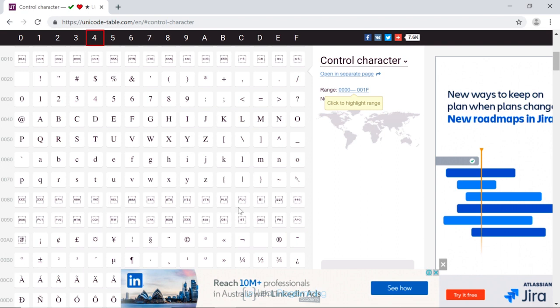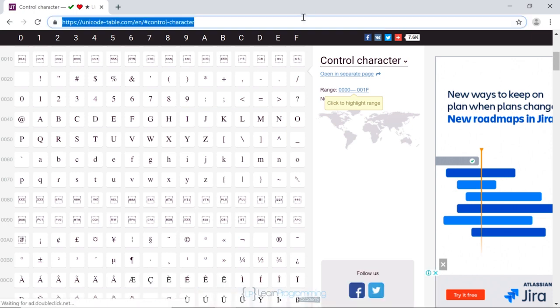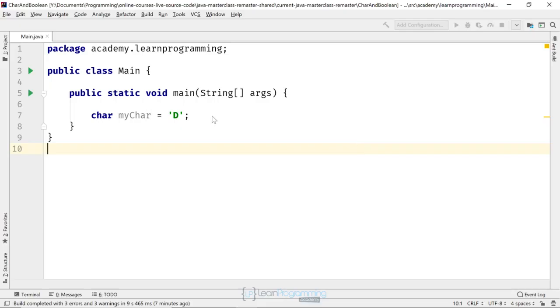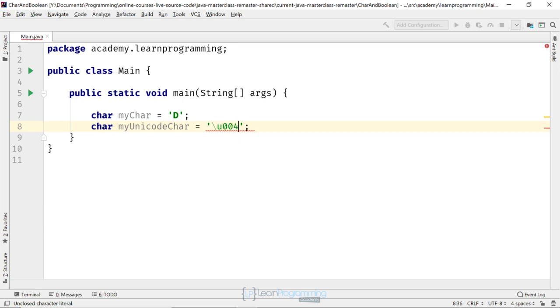So you can see that's at the top of the screen, it's 4. So therefore the code we need is 0044. So if we go back into IntelliJ, we can actually type that Unicode character in. So we can type char myUnicode is equal to, now put that in single quotes as we did before, but this time, because we're putting in a Unicode character, we need to put a \u, then those 4 digits. In this case, it was 0044.